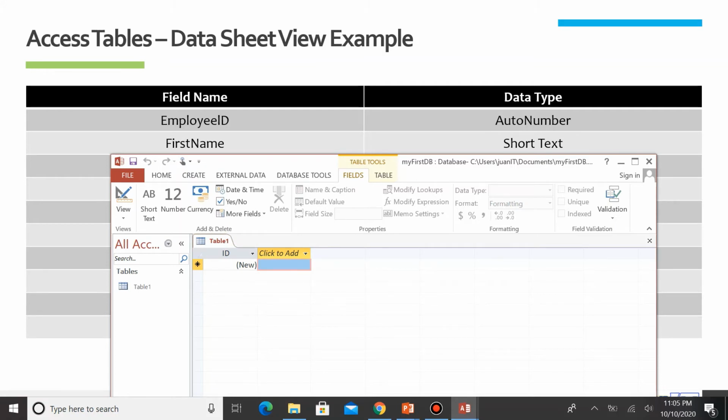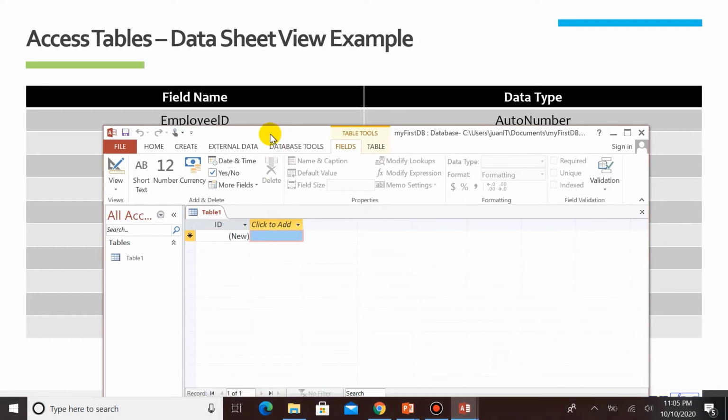So let us now go to the Fields tab, and you will see that it is automatically created. So ID, which is an AutoNumber, acts as a unique identifier and is the primary key for this table. Every table has or should have a primary key. By default, Microsoft Access has assigned that, and we can further change it if you want to.